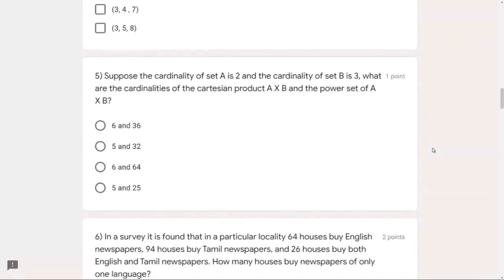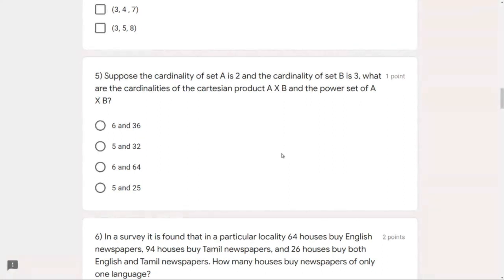Now the thing they are asking is, what are the cardinalities of the Cartesian product A into B and the power set of A into B? The power set of A into B is nothing but the set of all the subsets of A into B. Subsets means we can take some selective elements from A into B, or no element at all, or all the elements at once, to construct different sets, and these are all called the subsets of A into B.